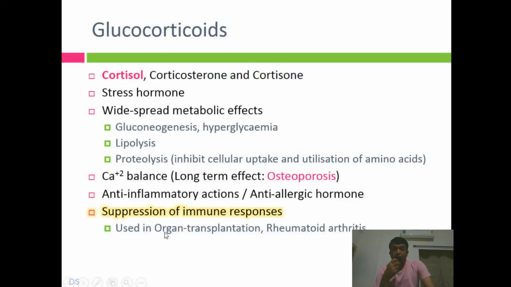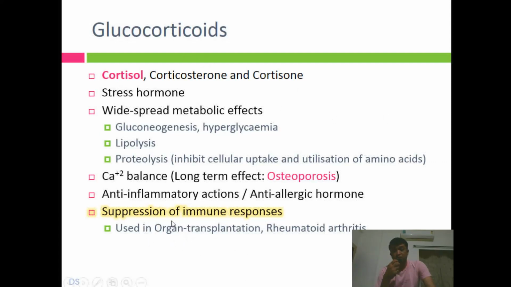Okay. Similarly, in organ transplantation, the problem is, even if the donor is a close relative, there is a chance that the surface proteins, right, which are located on the cell, are different. Because of this difference, the transplantation of the organ will create an immune response, and this immune response definitely will not allow that organ to be fixed in the patient's body. In such a case, it will lead to rejection, right?